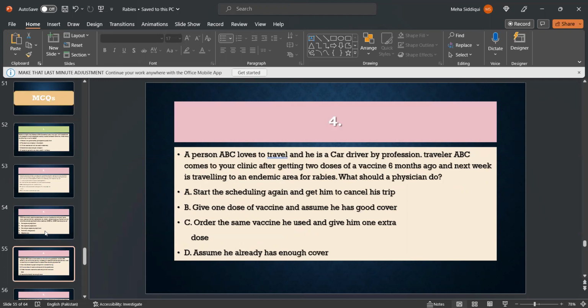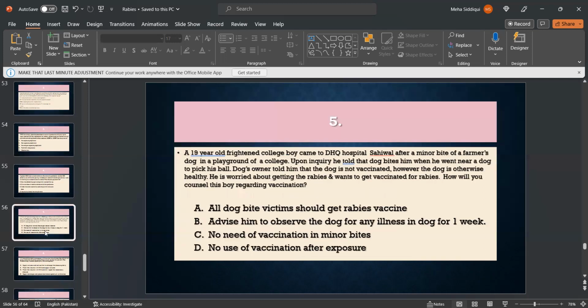A person ABC loves to travel in his car, a driver by profession. Traveler ABC comes to your clinic after getting 2 doses of a vaccine 6 months ago, and next week is traveling to an endemic area for rabies. What should a physician do? Start the scheduling again and get him to cancel his trip. Give 1 dose of vaccine, assume he has good cover. Order the same vaccine he used and give him 1 extra dose, assume he already has enough cover. B is the right option.